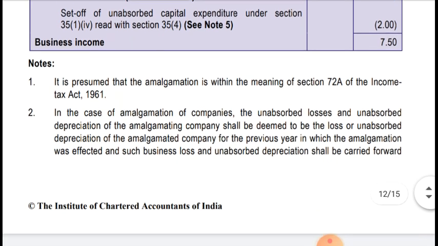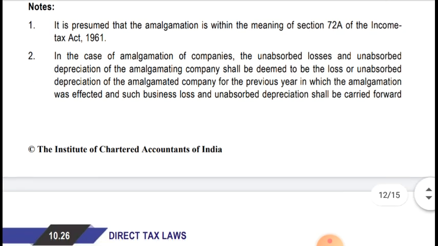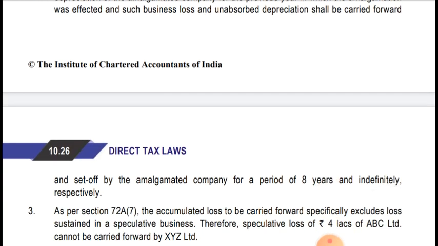Let's see the note. It is presumed that the amalgamation is within the meaning of section 72 of the Income Tax Act 1961. In this case, amalgamation of companies, the unabsorbed losses and unabsorbed depreciation of the amalgamating company shall be deemed to be the loss or unabsorbed depreciation of the amalgamated company for the previous year in which the amalgamation was effected, and such business loss and unabsorbed depreciation shall be carried forward and set off by the amalgamated company for 8 assessment years and indefinitely.